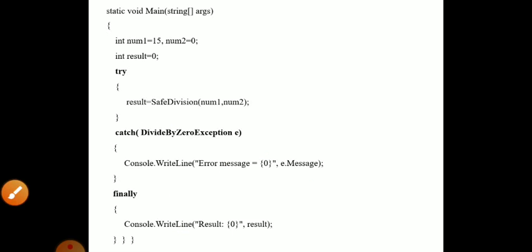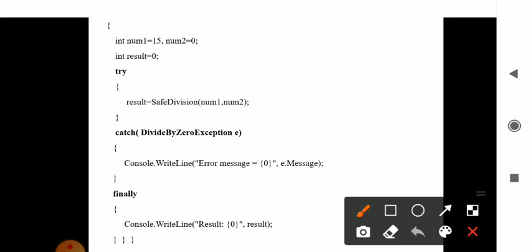In the main method, you have two variables, num1 is 15 and num2 is 0, and result is 0. In the try block, it calls that particular method with the variables and divides num1 by num2.